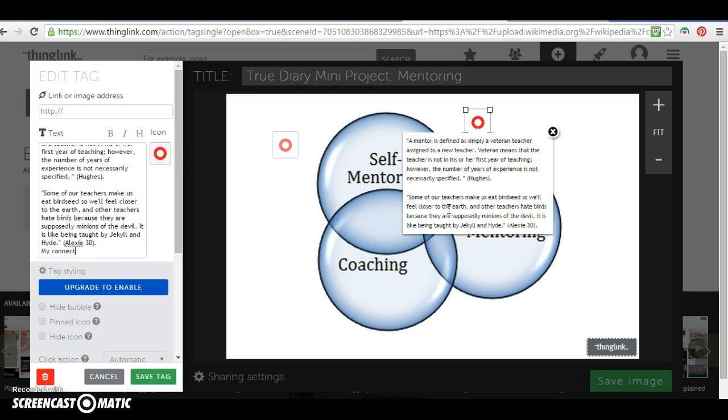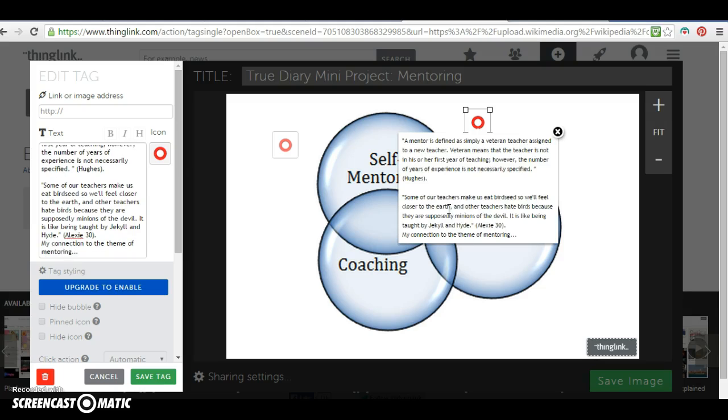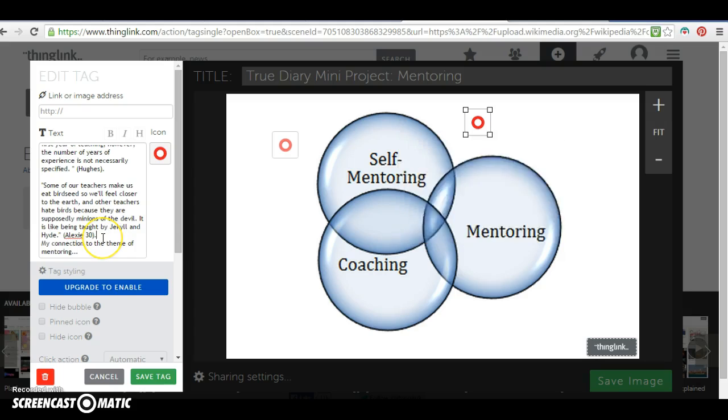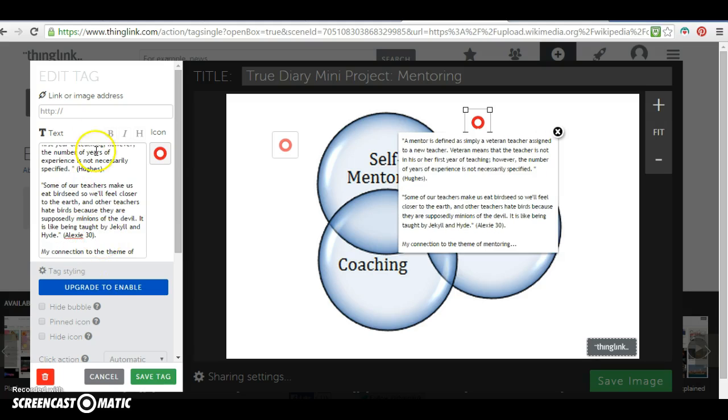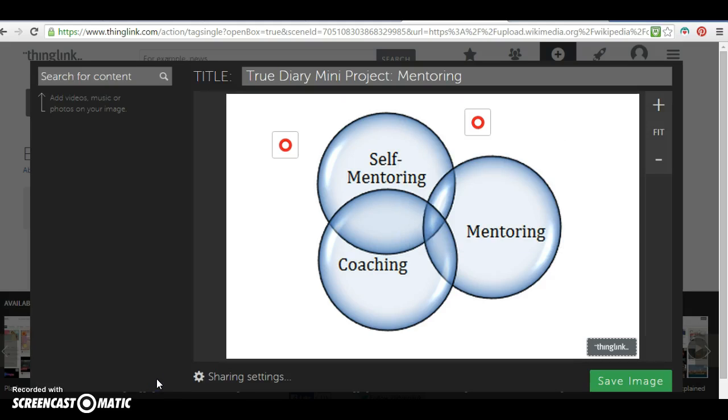My connection to the theme of mentoring, and so on, right? And that would go on, and I'm putting that all in one tag. Now this can be all one tag, or like I said, you can break it into 3 tags. It's up to you and your partner to do those things. So that's Thinglink. I'm going to pick up in another video to continue talking about this.